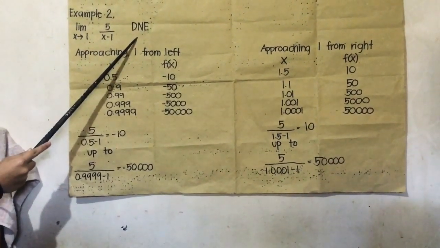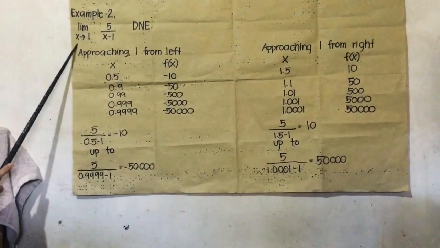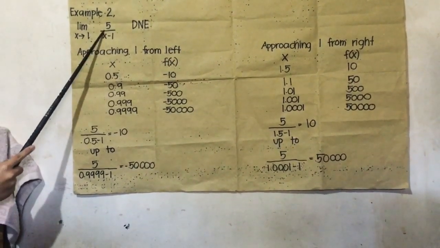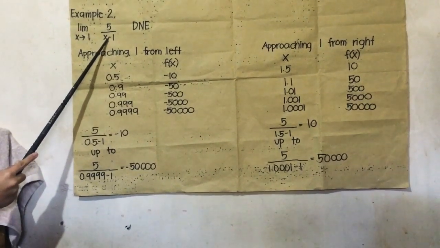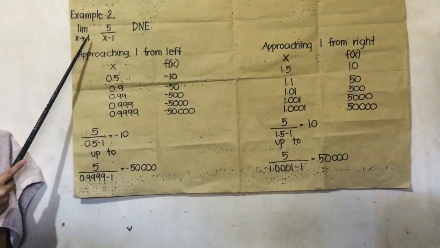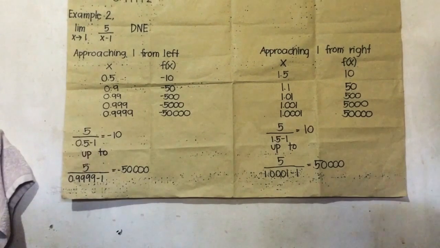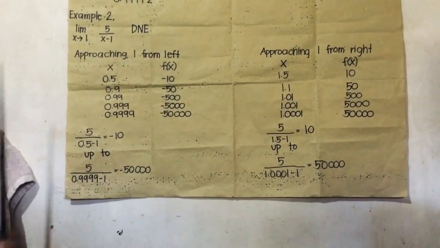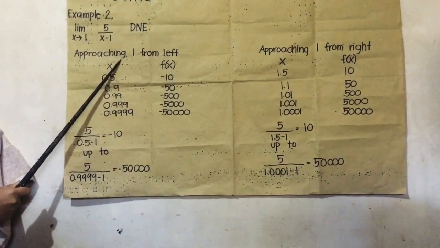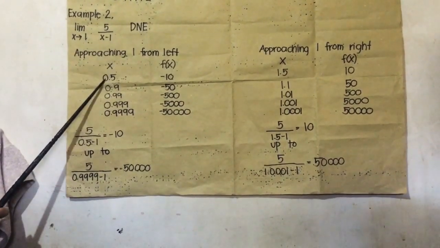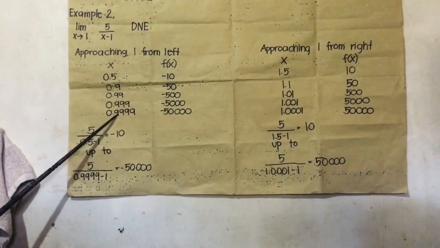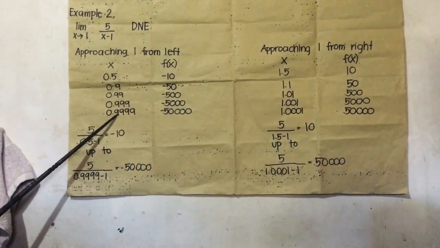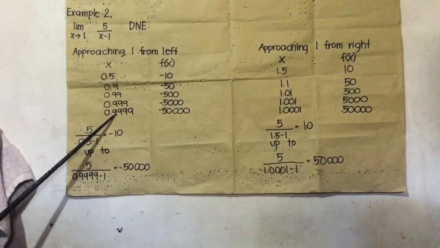The given problem is the limit of 5 over x minus 1 as x approaches 1. Same as example number 1, approaching 1 from left, we use 0.5 to 0.9999 because it is lesser than 1.